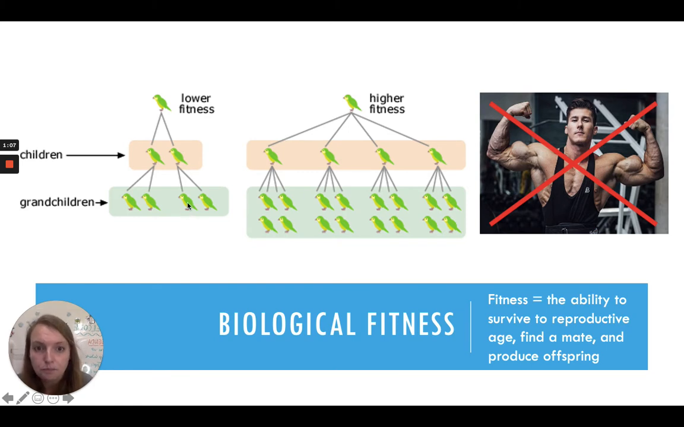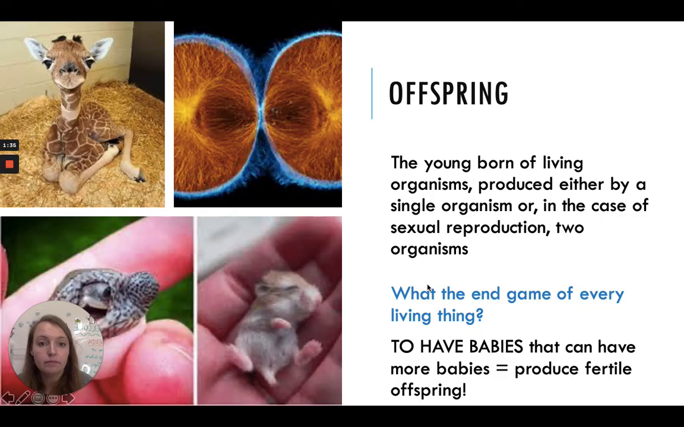Whereas if we compare it to this guy right here, this individual was able to have twice as many offspring. And those offspring were also able to have twice as many offspring. So this individual's genes or DNA has been passed on to a lot of individuals. So we say that it has a high fitness. It was able to produce a lot of offspring.